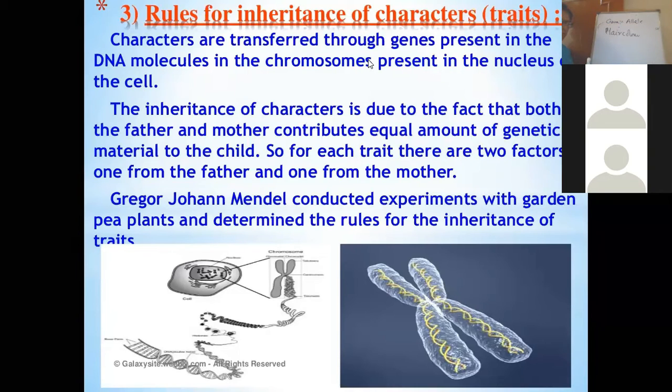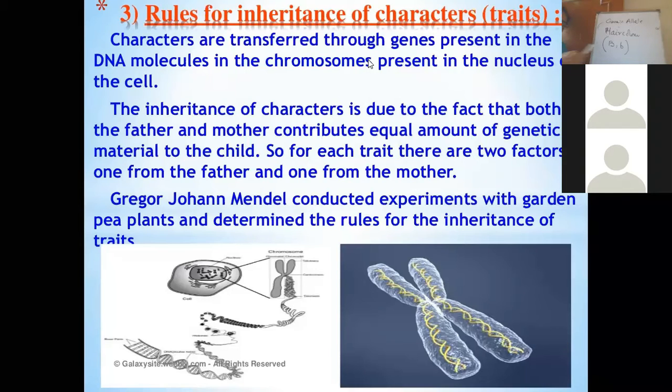For example, if there is a color black, then there should be a pair of genes for that characteristic. Genes always work in pair. You have to keep this in consideration, that genes will always work in pair.